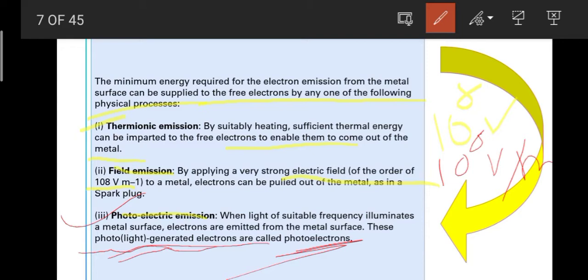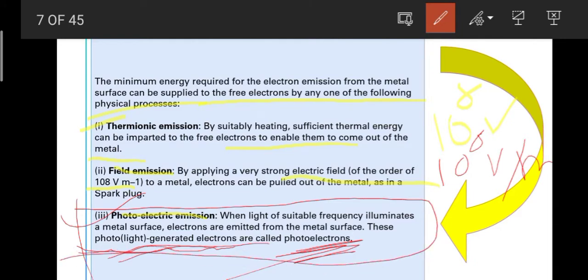Anything like this, as in photosynthesis in biology, what does photo mean? Light, in terms of biology and also in physics. So the term photo used in science means light. So anything that is light-generated electrons are known as photoelectrons. In this whole chapter, you will only study about photoelectric emission. We will study more about this only in this chapter. I hope you have understood these points nicely.